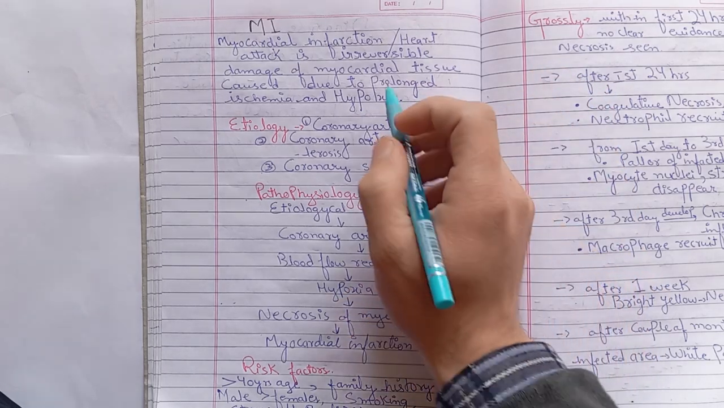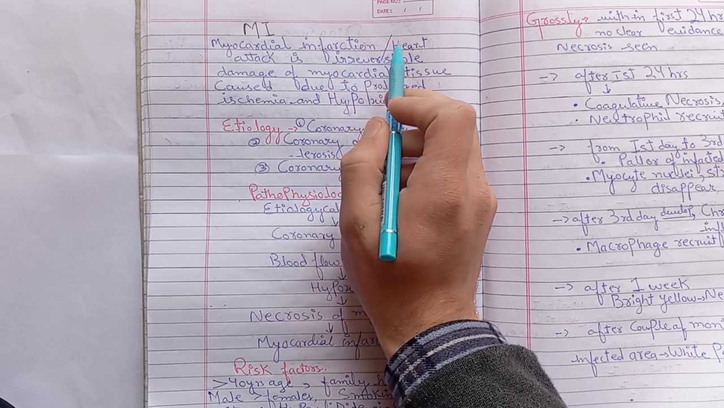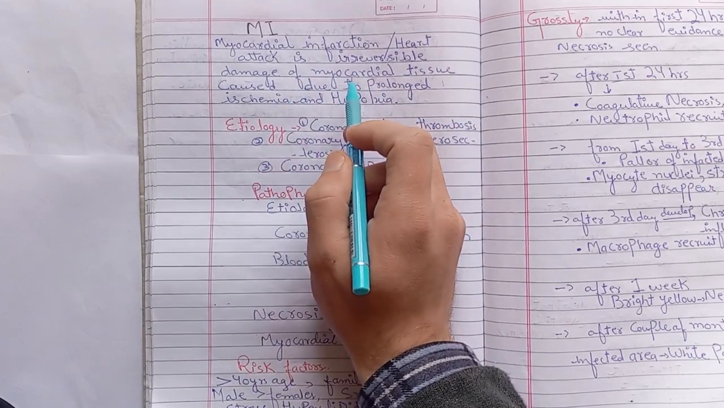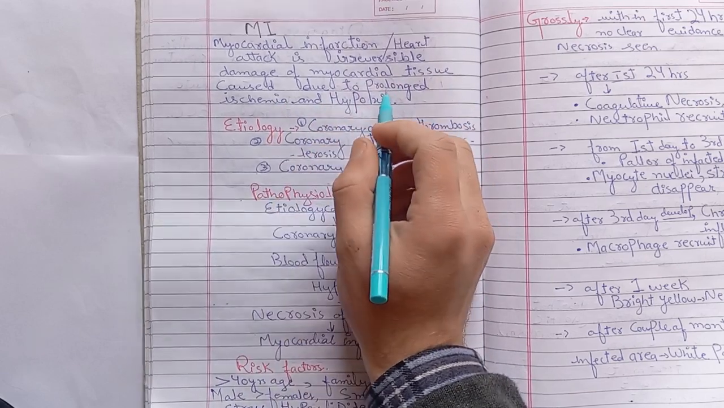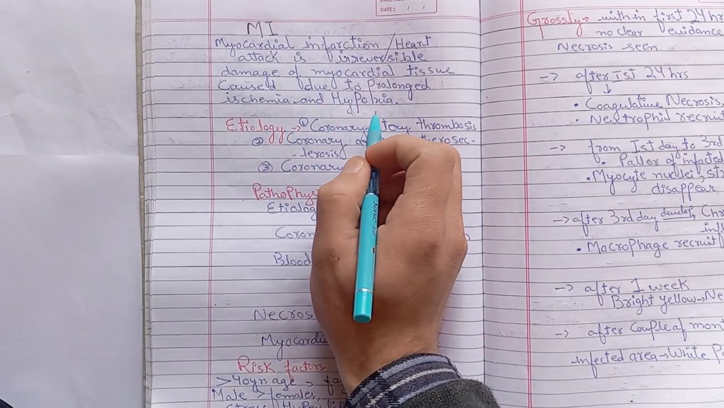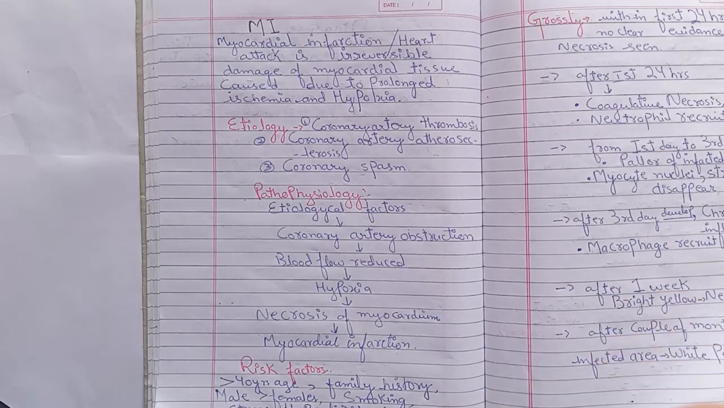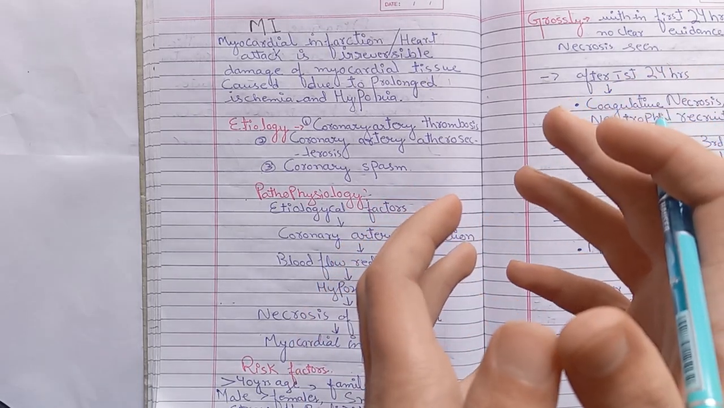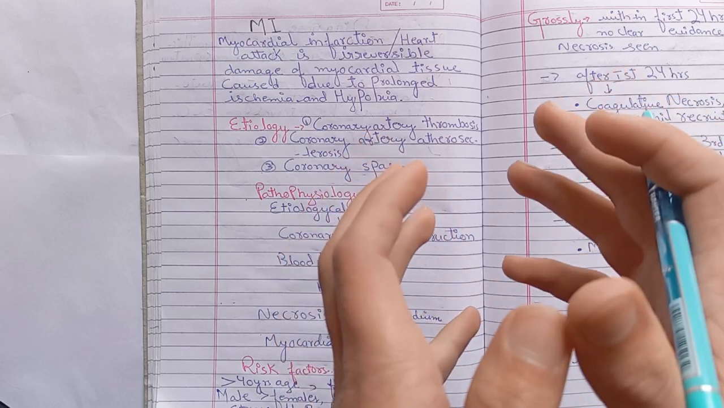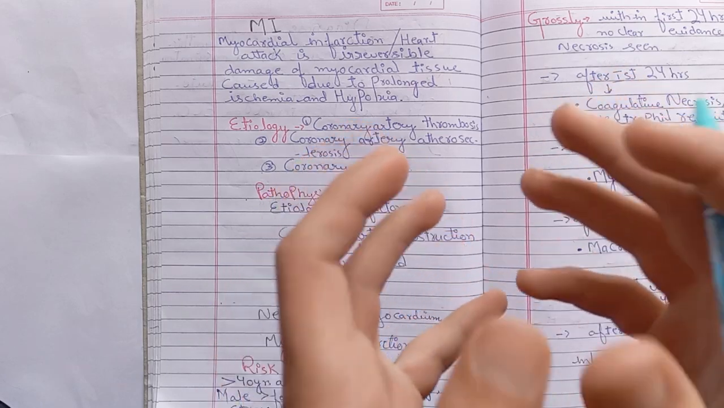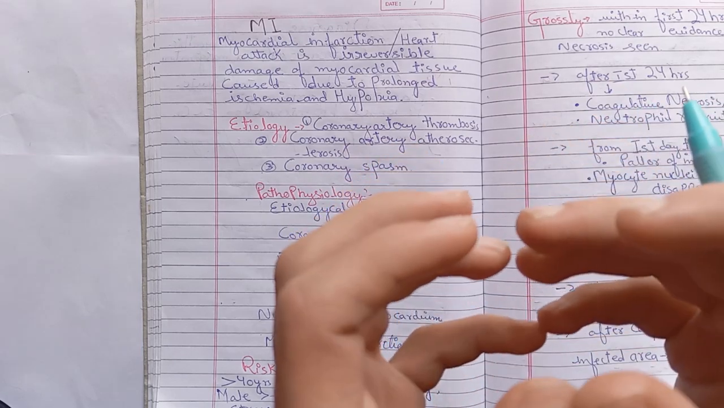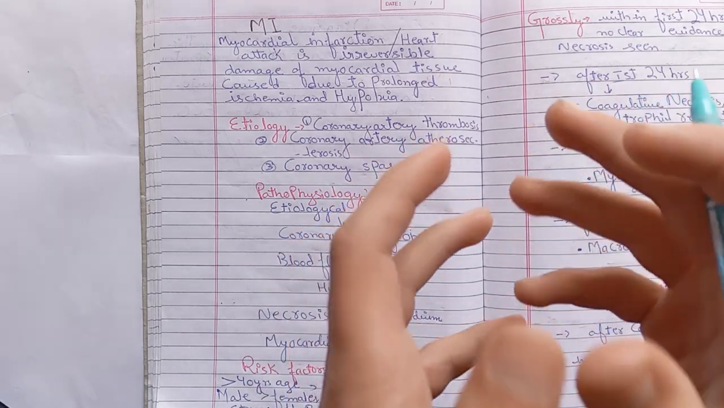So let's begin. Myocardial infarction, also known as heart attack, is irreversible damage of myocardial tissue caused due to prolonged ischemia and hypoxia. So what happens is there is irreversible damage caused to the heart muscles due to prolonged ischemia, that is, there is an insufficient blood supply to the heart muscle, and also there is hypoxia, that is, there's insufficient oxygen supply.